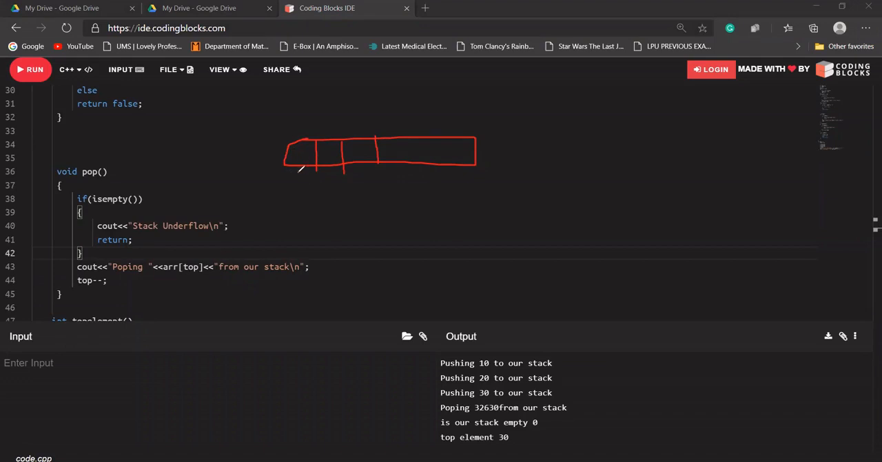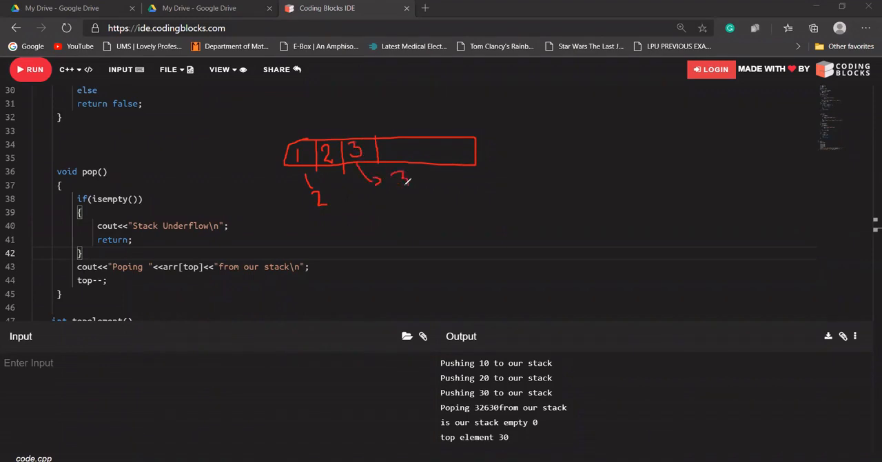Let's say top is pointing to 0. So after adding 1 to it, let's say I'm trying to push 1. So now our top will be pointing to 1. So let's say I'm trying to push 2 here. Now our top will be pointing to index 2. Let's say I'm trying to push 3 here. Now our top will be pointing to 3.